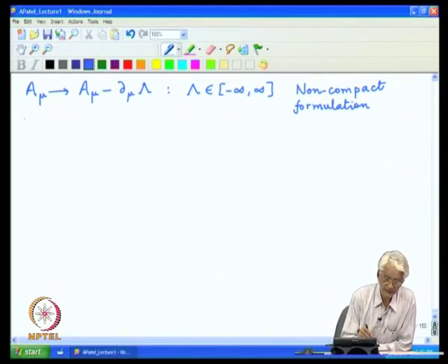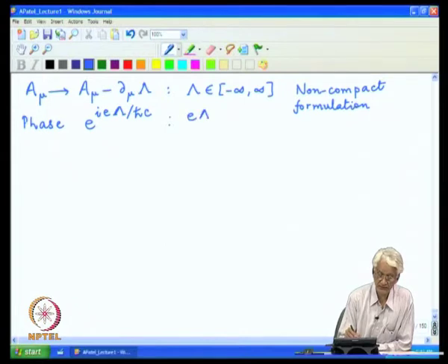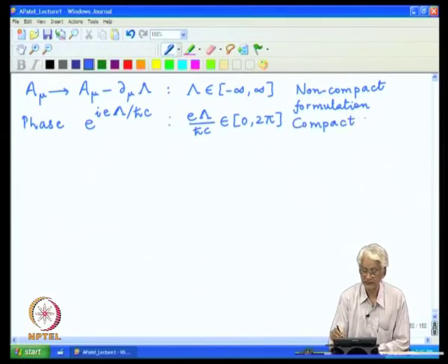So, if one looks at the phase, which we use the definition with all this normalization constant, in this particular case one can say that this combination e lambda by h cross c belongs to some interval 0 to 2 pi, and this is called a compact formulation.